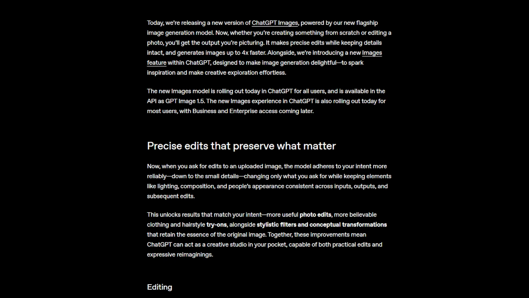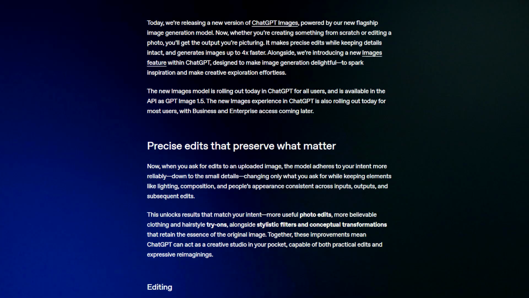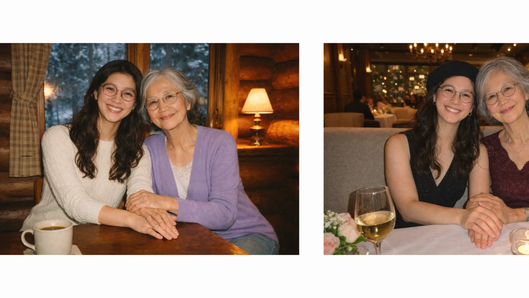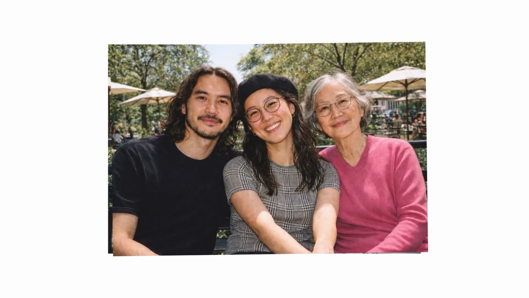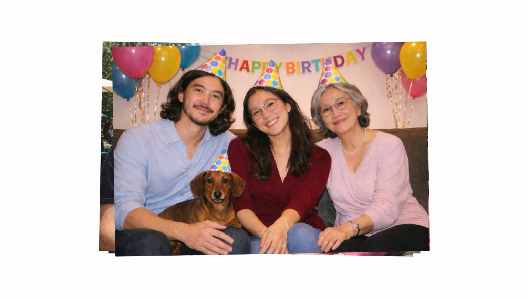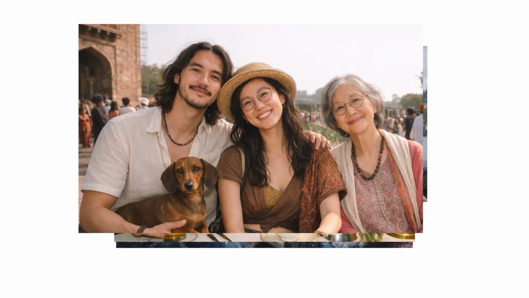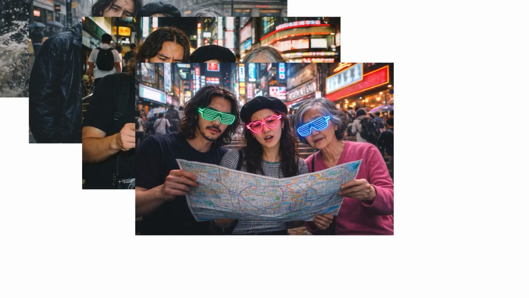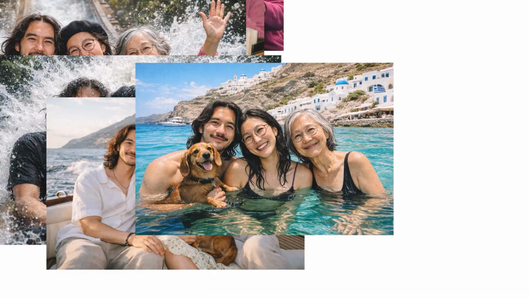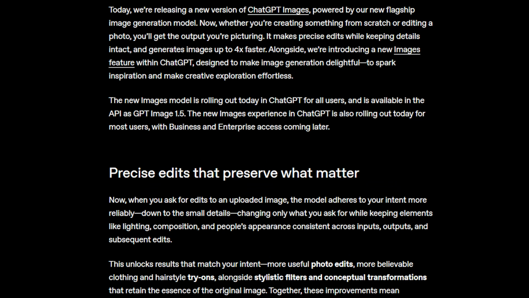So, why all the hype around GPT Image 1.5? OpenAI has really focused on precision and speed with this update. Whether you want to generate something completely new or tweak an image you already have, this model is built to give you exactly what you're picturing. The improvements aren't just incremental, they're meaningful. For starters, it can generate images up to 4 times faster than its predecessor, which is a massive deal if you're someone who likes to iterate quickly or experiment with multiple versions of a concept.